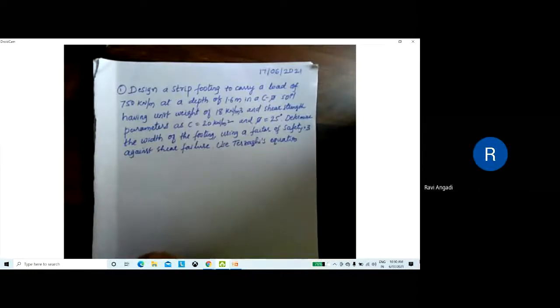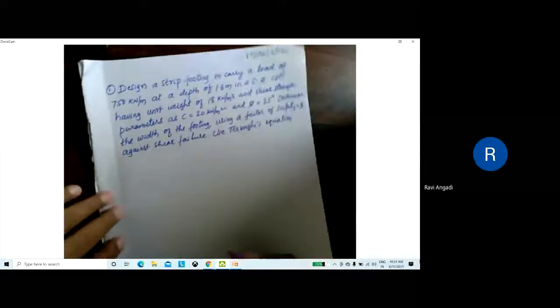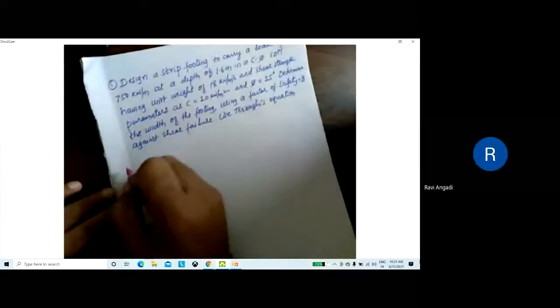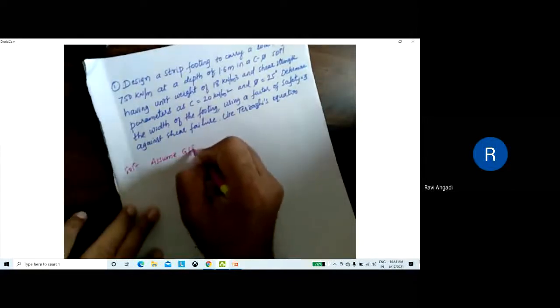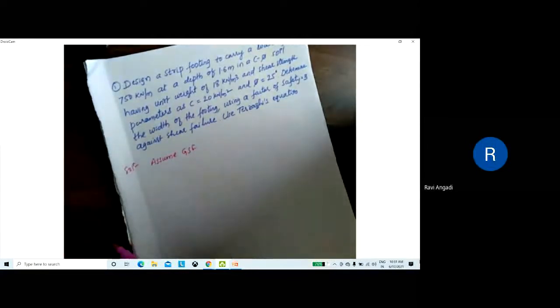It's very simple. Use Terzaghi's analysis, Terzaghi's general equation. Can you solve this one? Start solving. Yes, sir. Here B is unknown, so you keep it positive. The factor of safety and all are given. Take that factor of safety and solve it. So first you write, assume general shear failure here. Let's solve this one. Solution. Assume general shear failure for this problem.